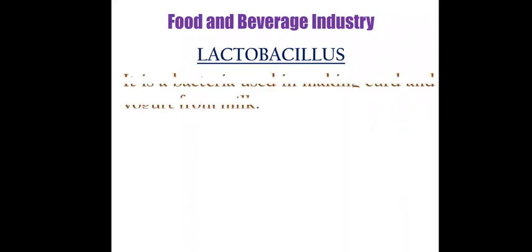In food and beverage industries, we can start with the name Lactobacillus bacteria. Lacto means milk. It acts upon the constituent of milk, that is lactose. And bacillus is the rod shape of bacteria. I have already told you in the previous video that rod shape bacteria are bacillus. So Lactobacillus is a rod shape bacteria which is present in milk, and it helps in making curd and yogurt.